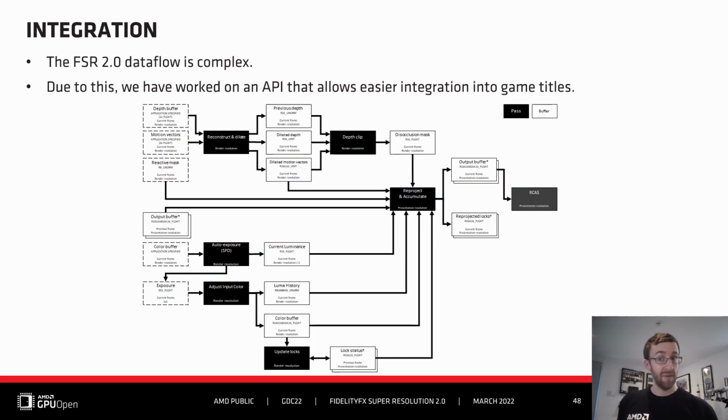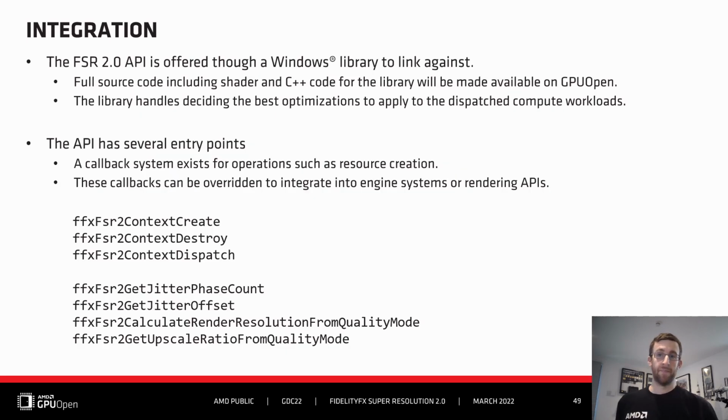As explained by Thomas in the algorithm section of this presentation, FSR 2.0 has many more workloads and resources in play. The data flow is complex, and due to this, we have worked on a library and API that allows easier integration into game titles. The FSR 2.0 API is offered through a Windows library which can be linked against during the build process of your game title. Full source code of this library is provided, so you can rebuild within your game if required.